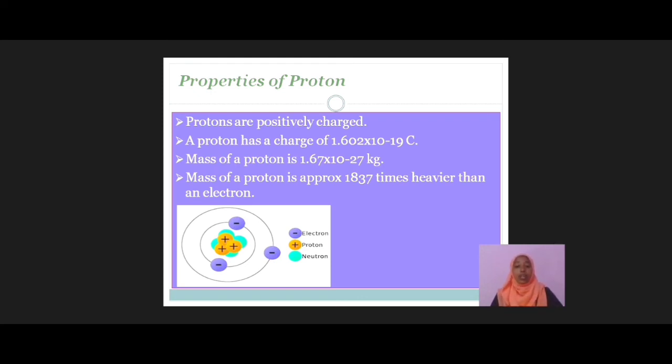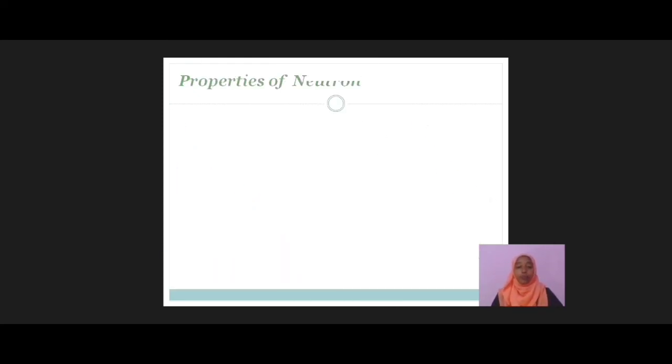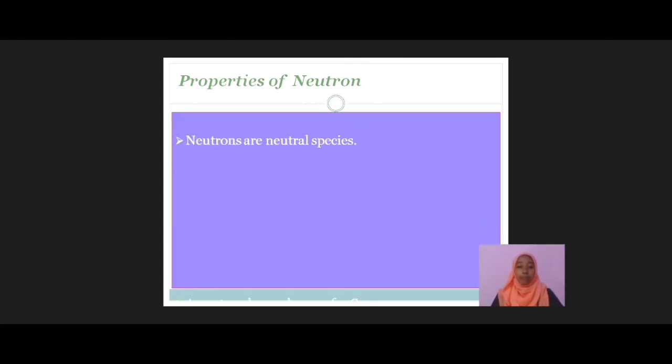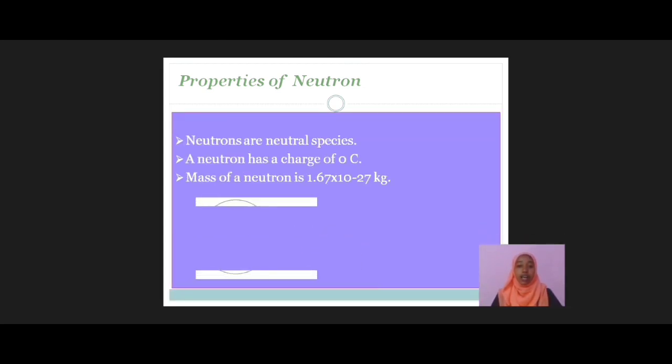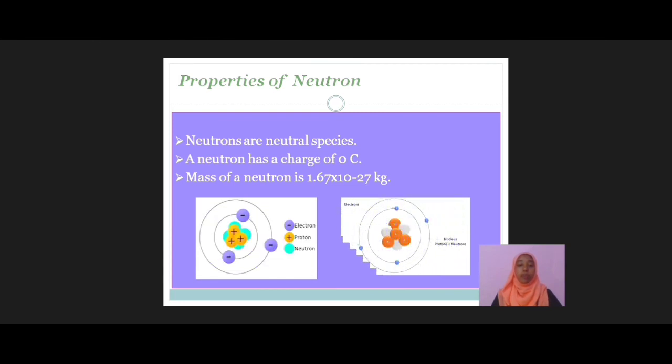Then the last one is the neutron. So the properties of neutrons are, number 1, neutrons are neutral species. Number 2, a neutron has a charge of 0 coulomb. That means it is chargeless. Okay. The third one, the mass of a neutron is the same as a proton, that is 1.67 into 10 to the power minus